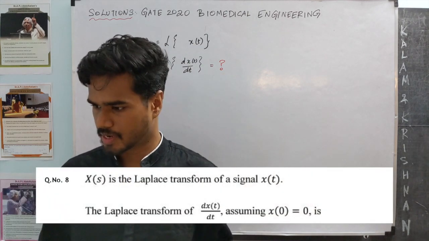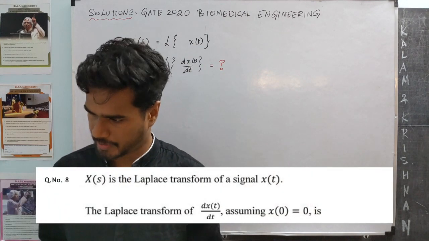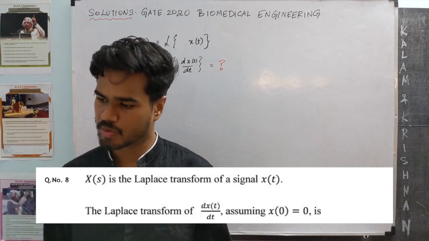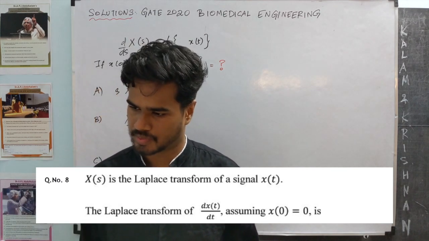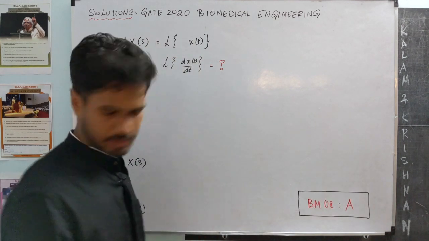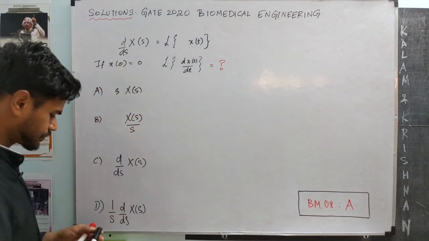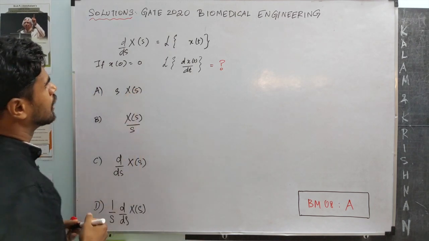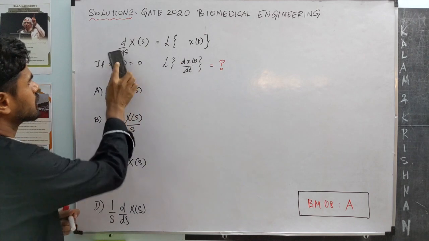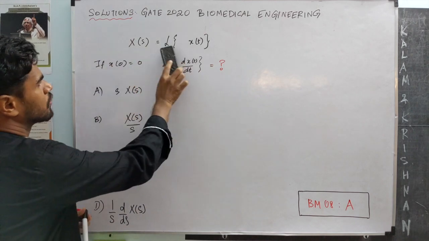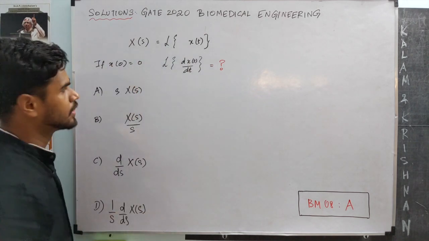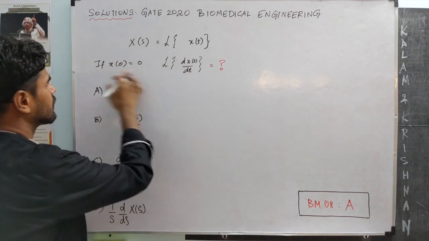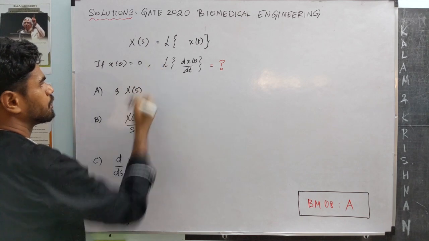X of s is the Laplace transform of a signal x of t. Laplace transform of dx by dt, assuming x of 0 is 0, is... We are given 4 options. So what we are given is X of s is the Laplace transform of x of t. We want the Laplace transform of the derivative of x of t, given x of 0 is 0. Okay.